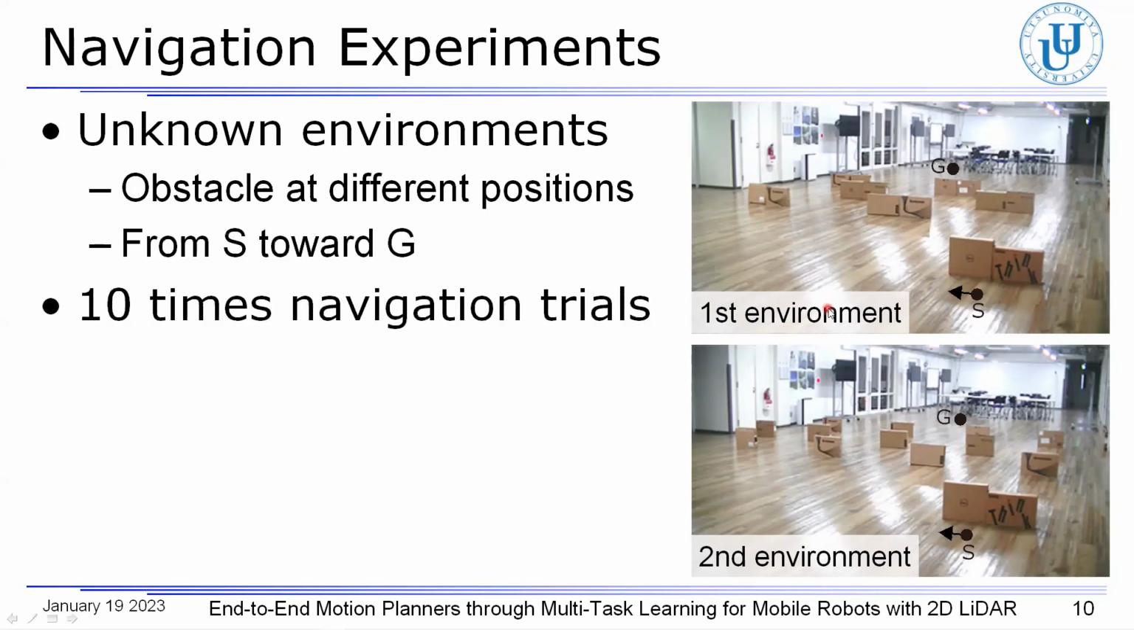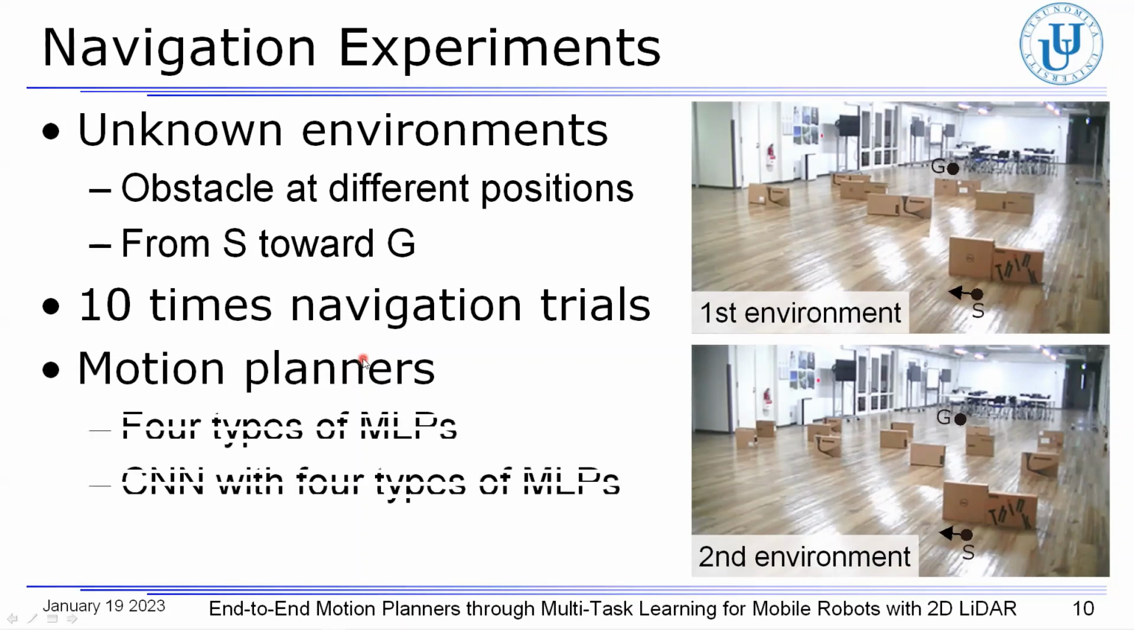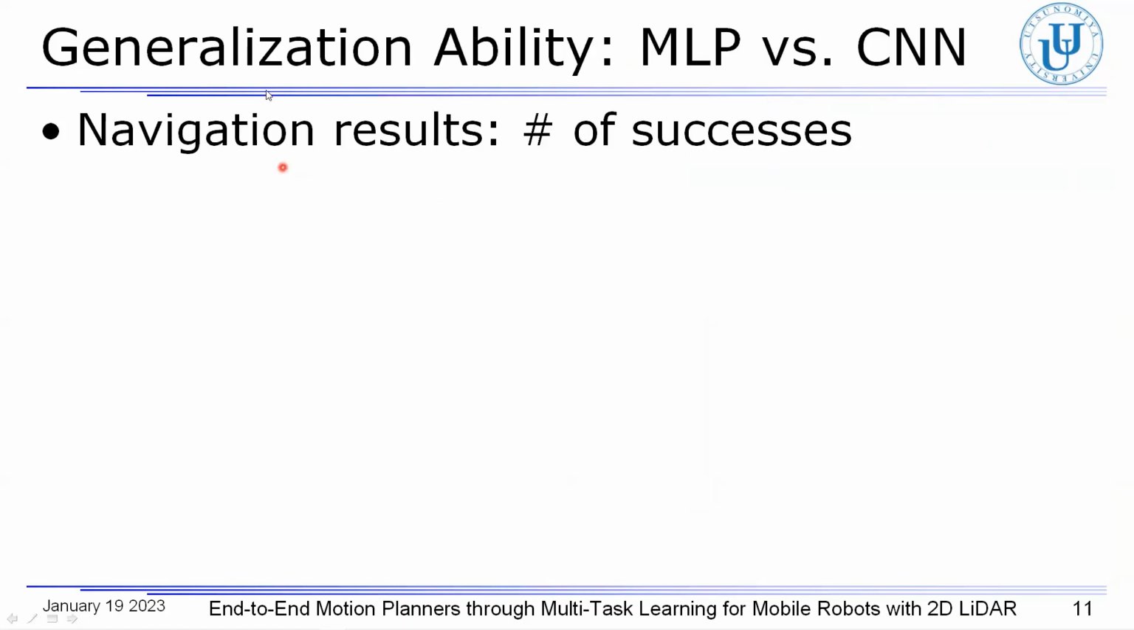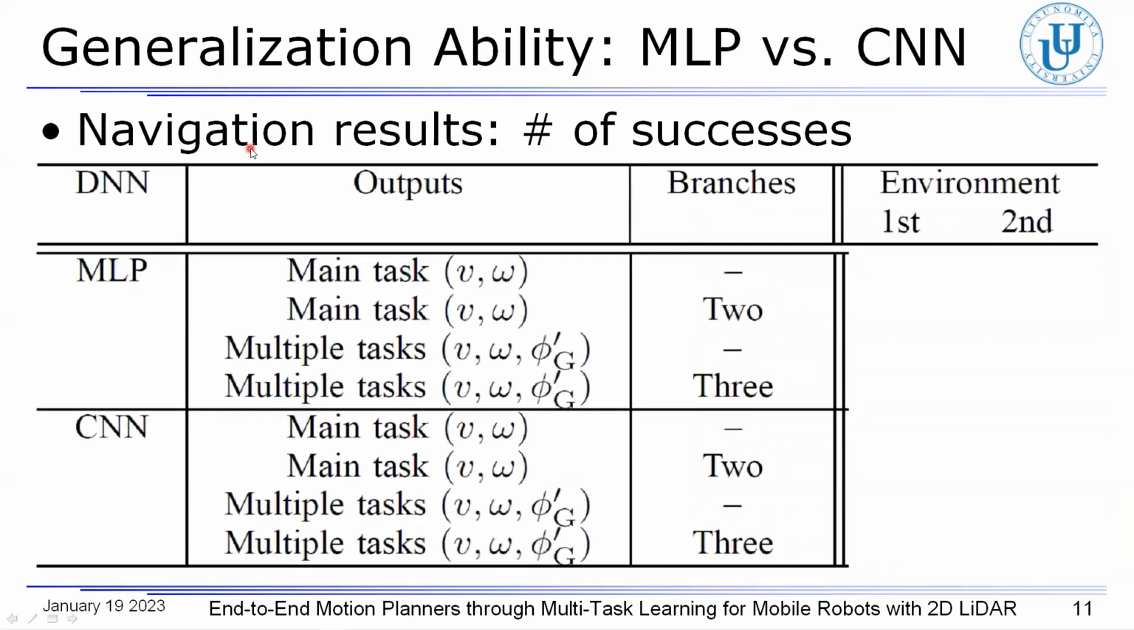The robot tries to move from the start position S toward G 10 times in total. For comparison, each of the 4 motion planners based on MLP and CNN, depending on the number of outputs and hard parameter sharing, is applied to the robot. As the generalization ability of each motion planner for the unknown environments, we focus on the number of successes in navigation. In this table, we compare the navigation result of the robot in the first and second environments, depending on the types of the motion planners based on MLP and CNN.